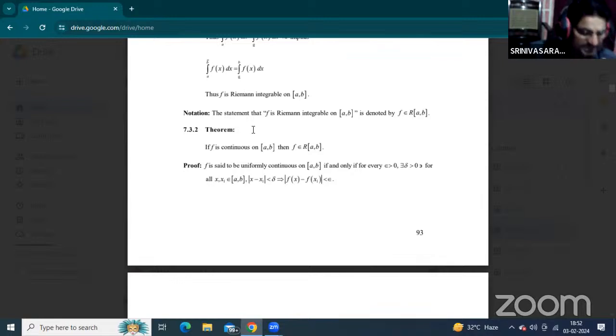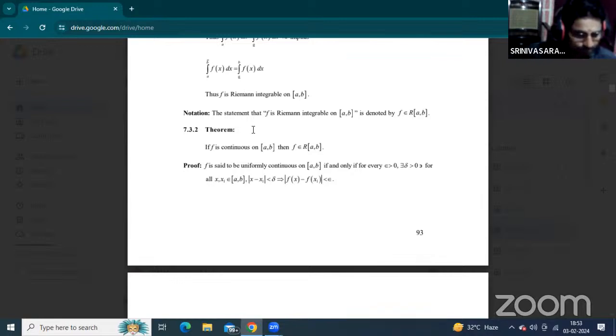Define Riemann sums and Riemann integrals. Prove the necessary and sufficient condition for Riemann integrability. This is one of the important questions, through the definitions especially.